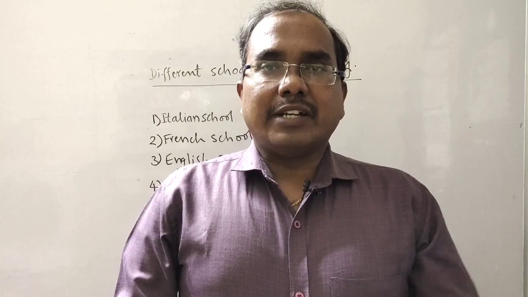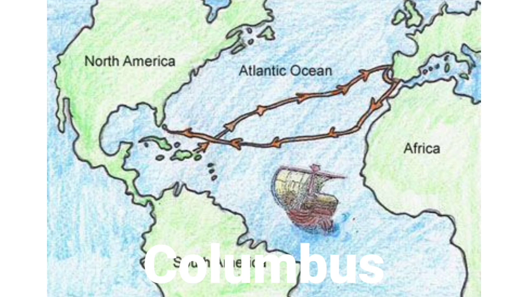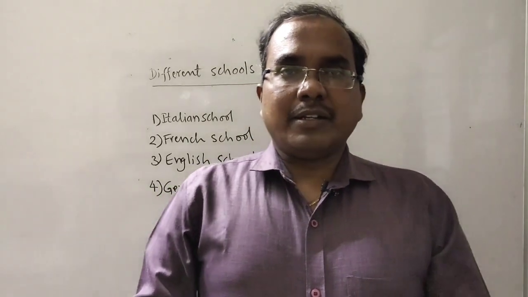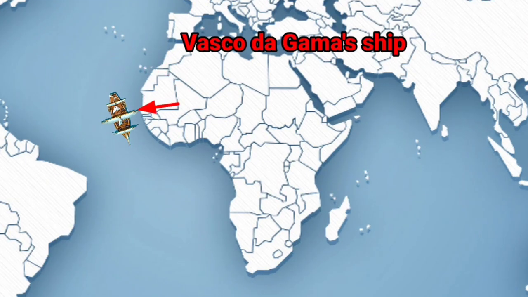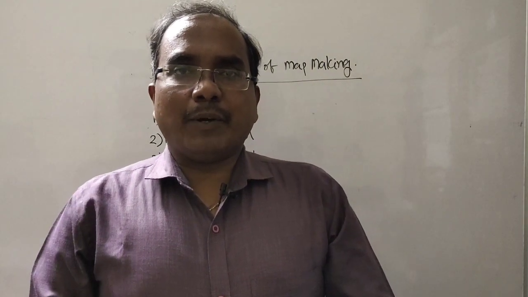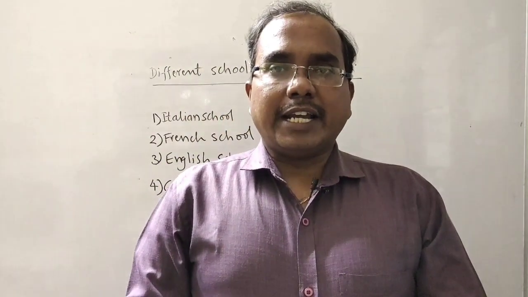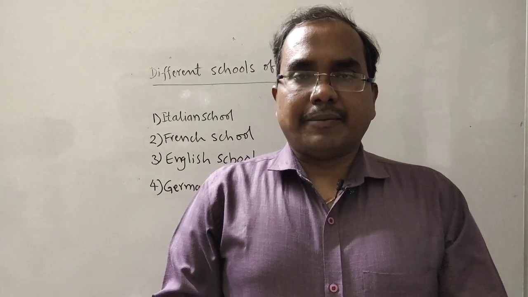Columbus discovered America. He started from Portugal, crossed the Atlantic and reached the new continent that is now called America. Likewise, Vasco da Gama started from Portugal, crossed the Atlantic Ocean and entered the Indian Ocean to reach India. These people took great help from the maps that were made by the geographers of that time.